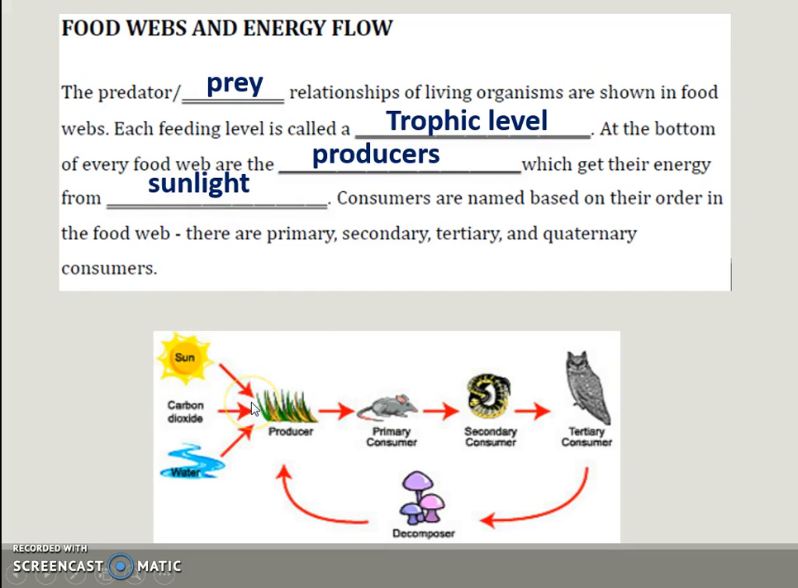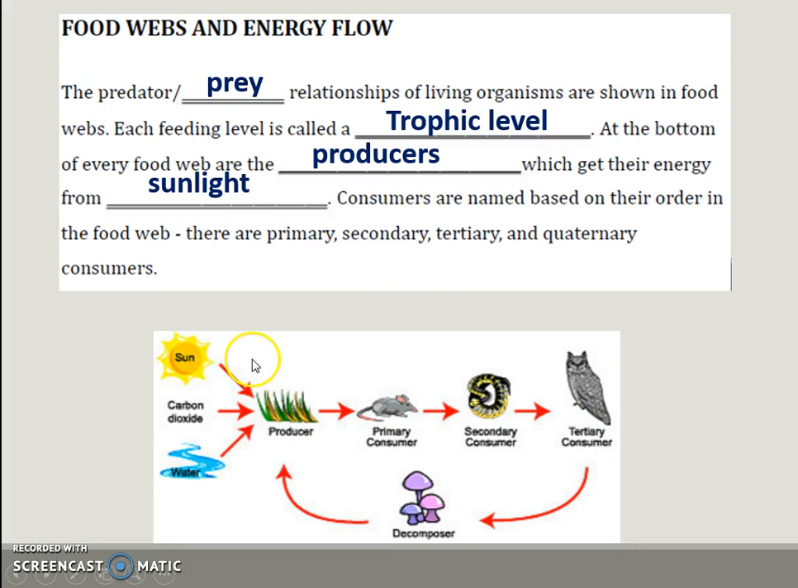Consumers are named based on their order in the food web. There are primary, secondary, tertiary, and quaternary consumers. So over here, this is a producer, this is a primary consumer, secondary consumer, tertiary consumer, and then here you have a decomposer that breaks down the tertiary consumer into nutrients back into the producer.